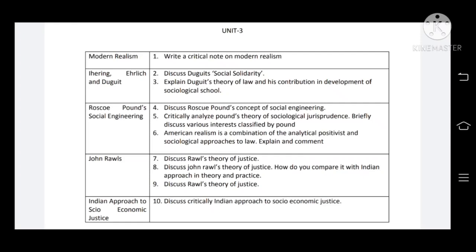Now question number 10 is: discuss critically the Indian approach to social and economic justice. Now we see questions number 2, 3, 4, 5, 6 and 7, 8, 9. There are mainly three topics which are very important and repeatedly asked from unit 3.